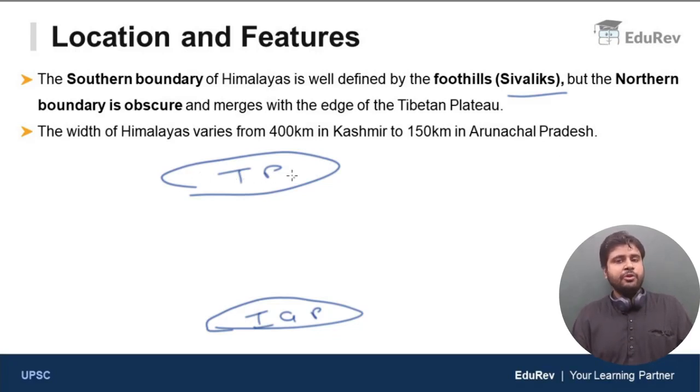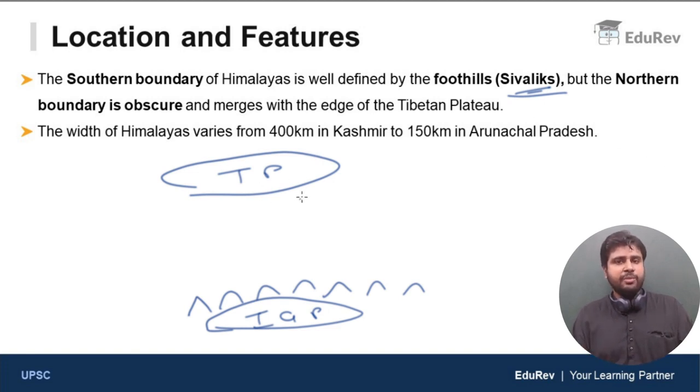To the north, we have the Tibetan Plateau, which is the highest plateau in the world, also called the roof of the world. To the south, we have the Indo-Gangetic Plain. Just above the Indo-Gangetic Plain, we have a chain of low hills. These hills are foothills of the Himalayas, and they are called Shivaliks. In between Shivaliks and the Tibetan Plateau, we find the Himalayan ranges. So the southern boundary of the Himalayas is well defined by a chain of low hills, which are the outer foothills of Himalayas, also called Shivaliks.